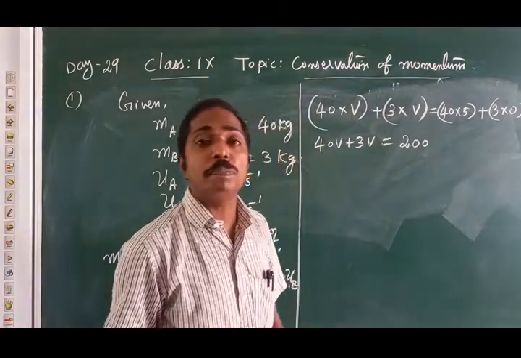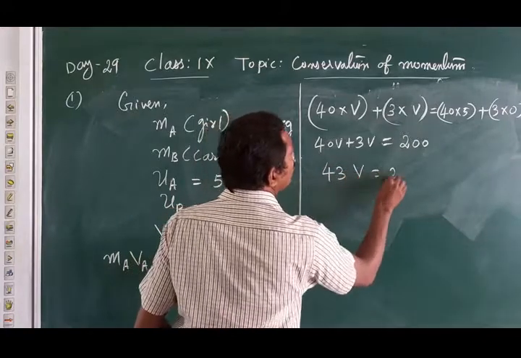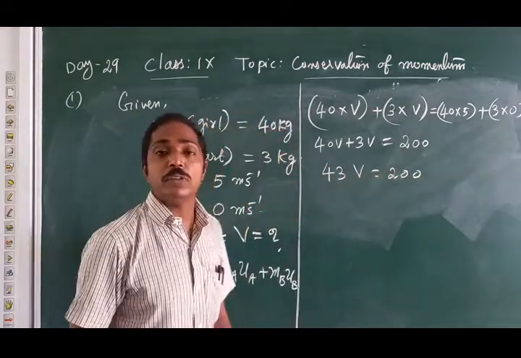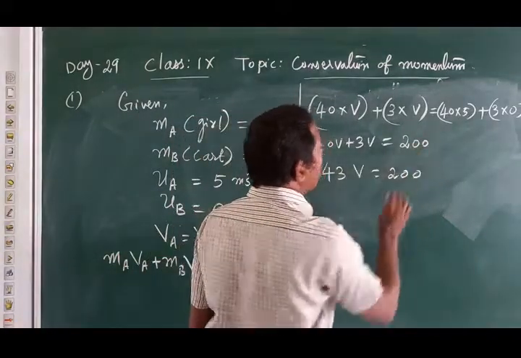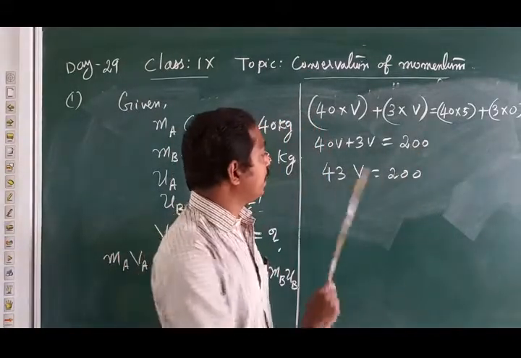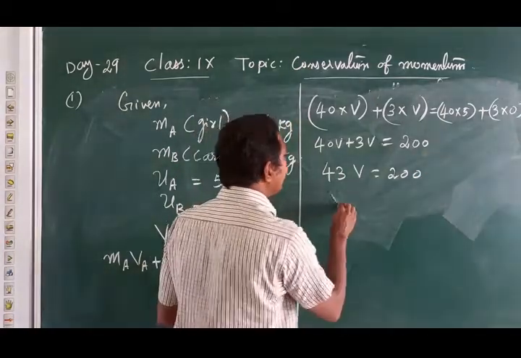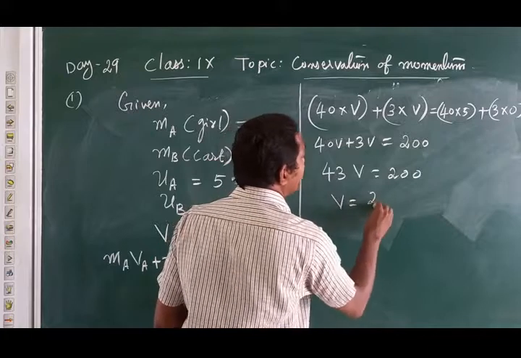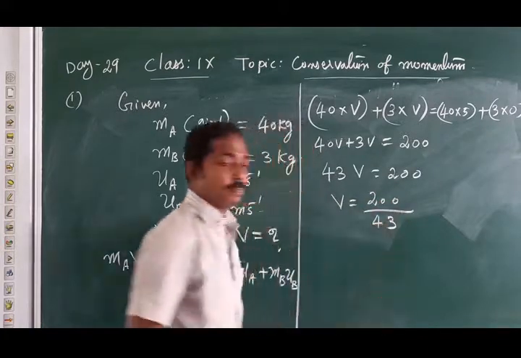What is 40V plus 3V? 43V equal to 200. And what is V? V equal to 200 by 43.